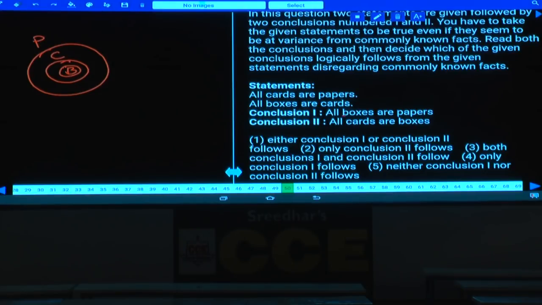Then what is the first conclusion? All boxes are papers, definitely true. Second one, all cards are boxes, that is false. Only the first conclusion is true, and that too it is an affirmative conclusion that will be true forever. Only conclusion 4 follows. Now this is about question numbers 46 to 50. Then coming to 51 to 55.